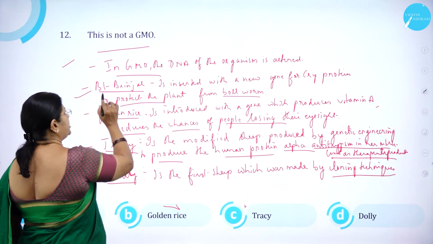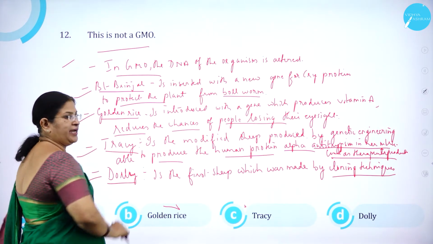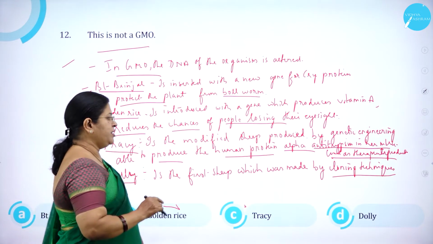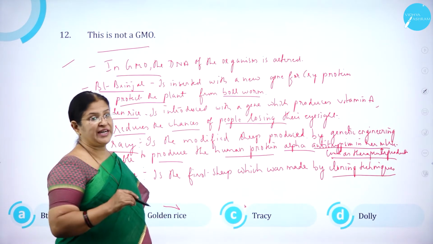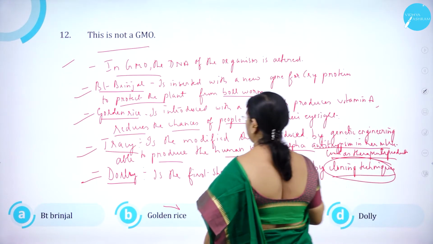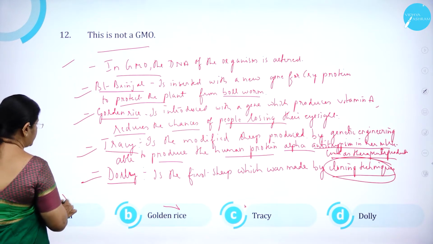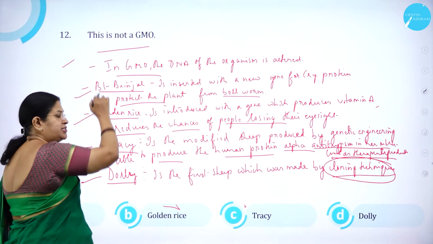So this is also GMO, this is also GMO, this is also GMO. But Dolly is the first sheep which was made by cloning techniques. It's not genetically modified, it is by cloning technique. So option A, BT brinjal, is wrong, which is not a GMO.